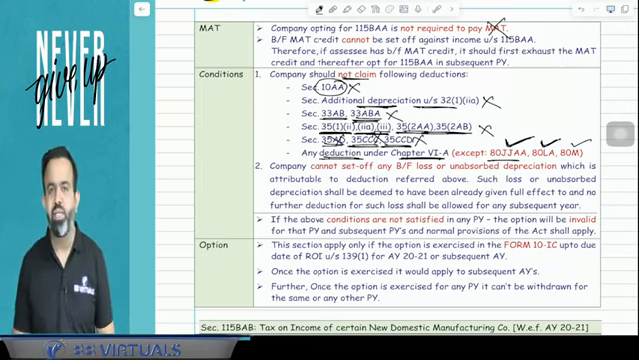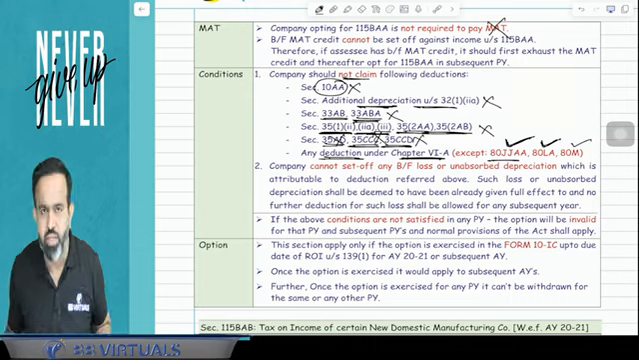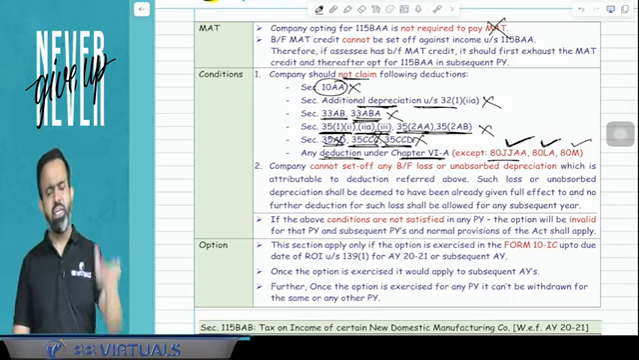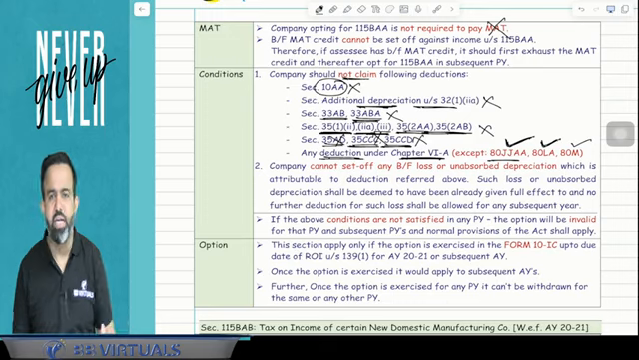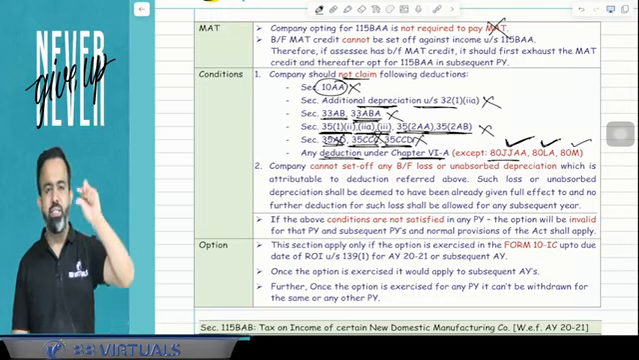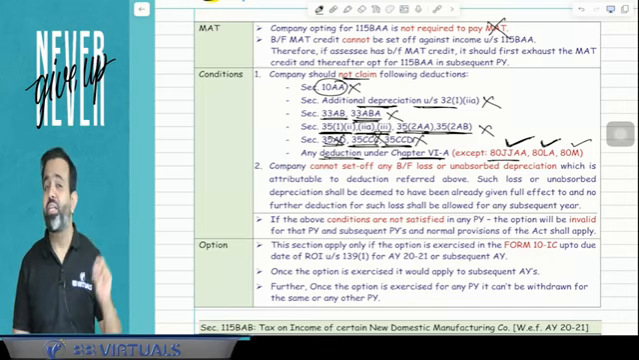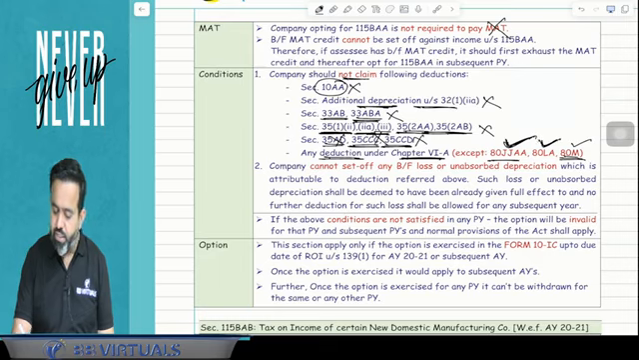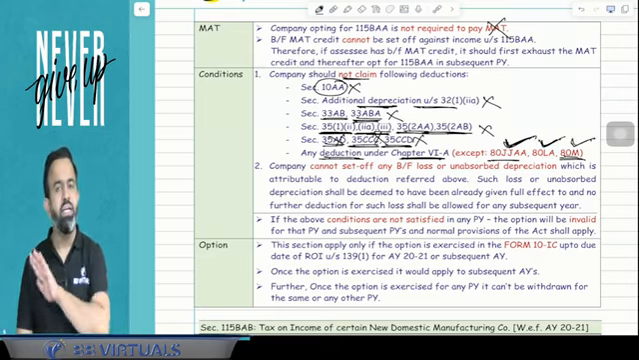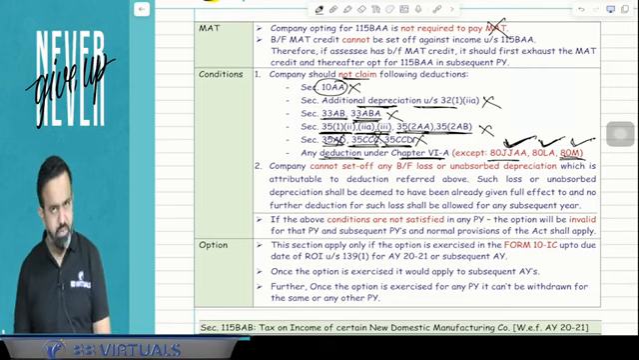Suppose any domestic company receives dividend from another domestic company or foreign company or business trust, and they distribute the dividend in the current year up to the due date of return filing, meaning 1 month before the due date of return filing. Then, whatever dividend received and dividend distributed, whichever is lower is the deduction under section 80M, that is intercorporate dividend. So this 3 deduction is available. Other than these 3 deductions, any other deduction under chapter 6 is not available.